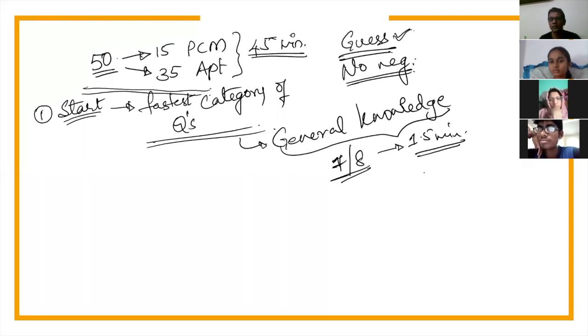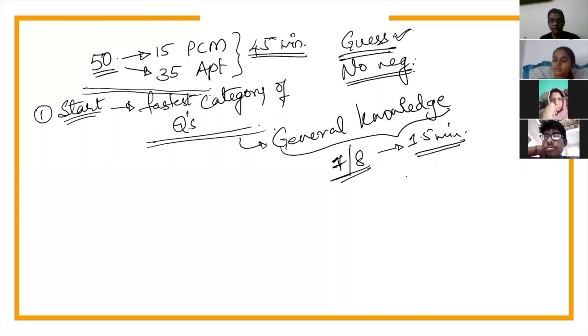Okay? Because each question typically takes, let's say, 10 seconds for me to read and to decide whether I know or I do not know. Let's put it in this way. If someone says, where is the Taj Mahal situated, do each one of you know the answer, or do you need to spend 10 seconds to figure out the answer? You know the answer, which means you have spent probably 2 seconds to read the question, and a fraction of a second to know the answer.